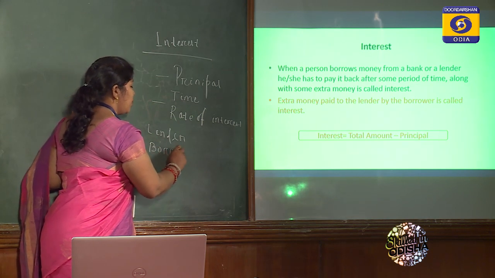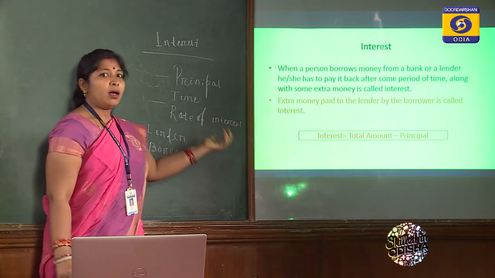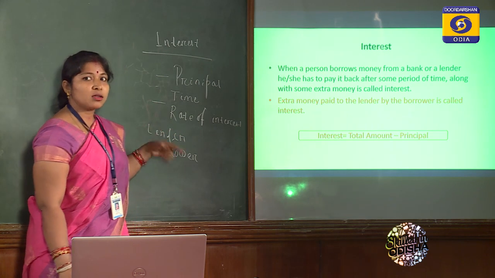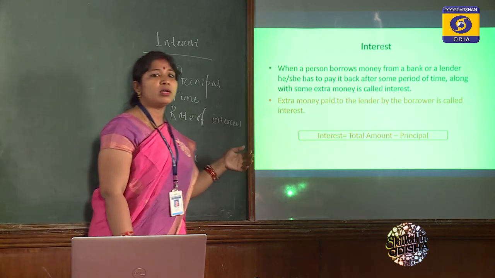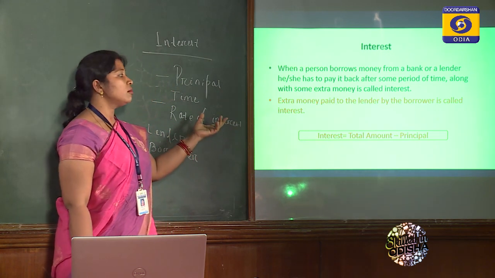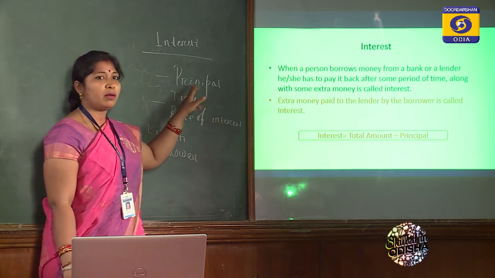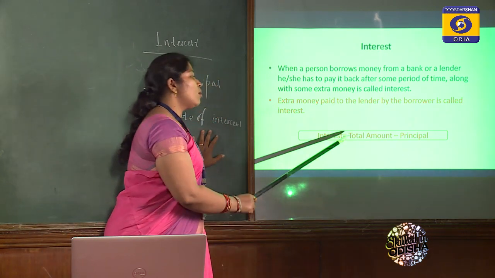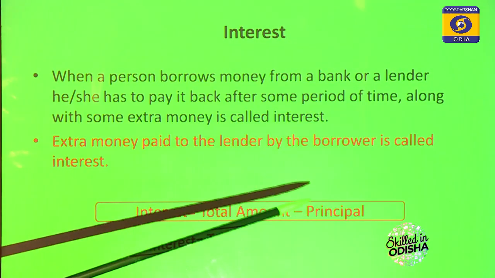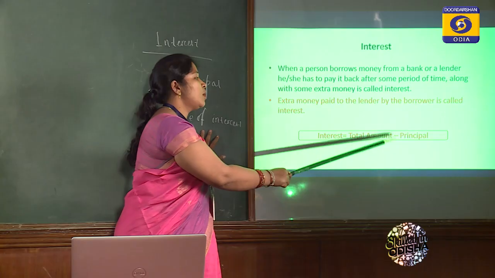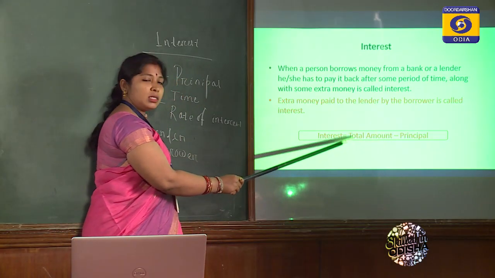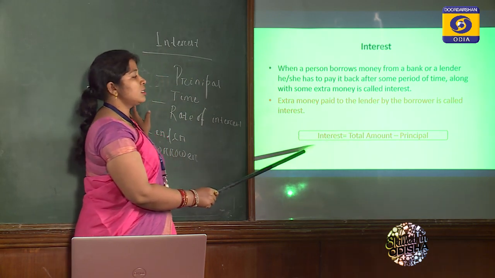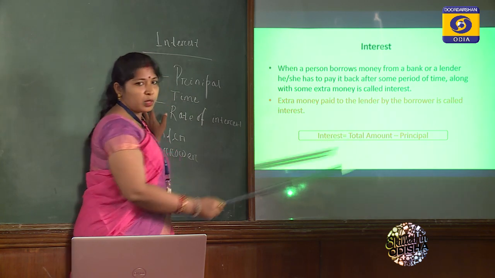So when we are giving money to someone, we are expecting some extra money, that is called interest. And when someone is borrowing money from another, when they pay the main amount, which is called principal, with some extra, that is also called interest. So how much amount he is taking is called the principal, and at the end of this interval how much money he is giving back is called the total amount. So how will we calculate this interest? Interest is equal to total amount minus principal amount.